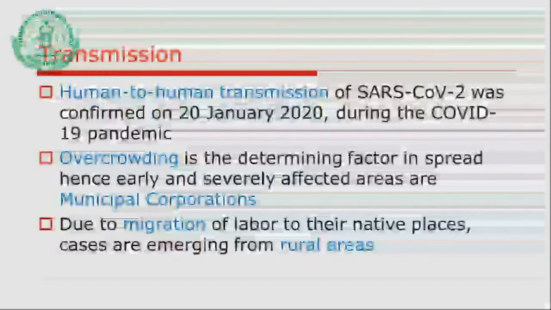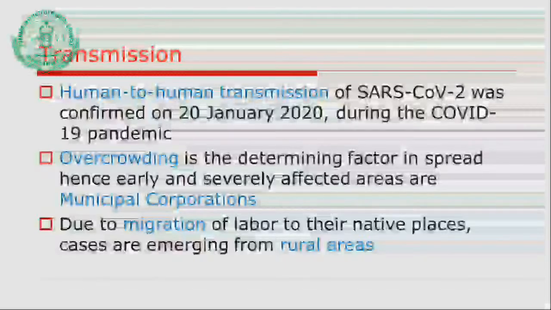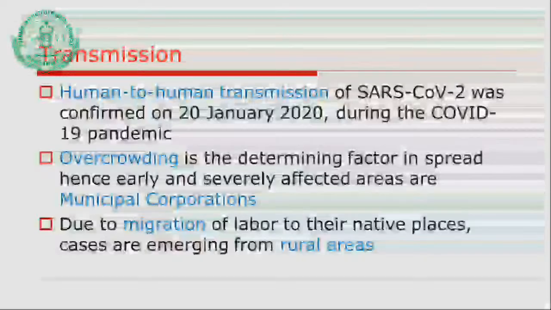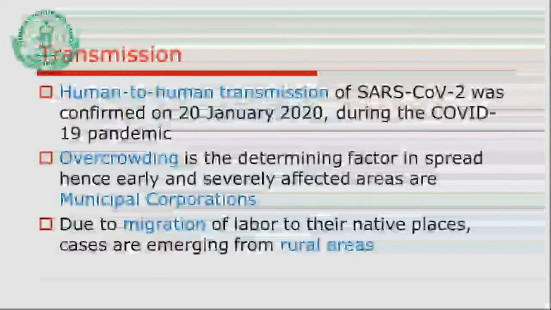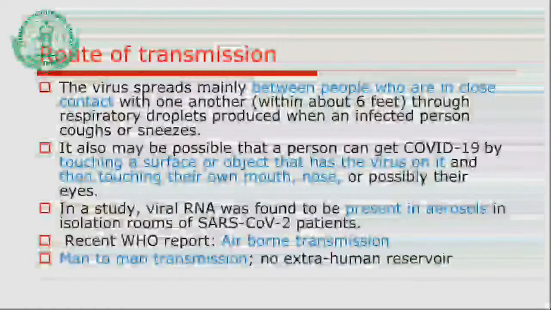One thing we can see is that the migration that resulted later on is also causing cases in rural areas. They are also affected because of the coronavirus. The route of transmission is definitely human to human transmission. And the next thing we will discuss in relation to prevention is social distancing.